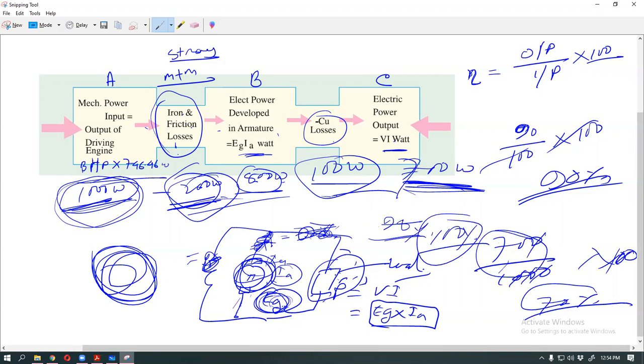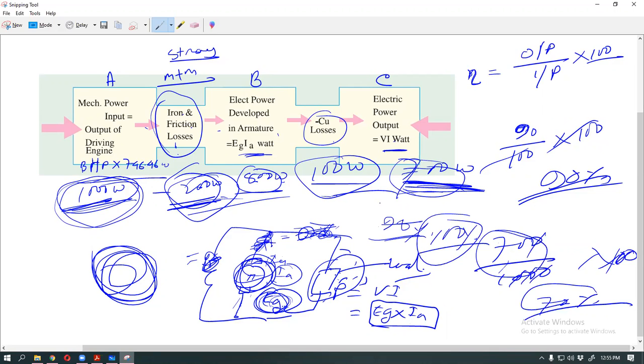So a good or best generator means efficiency 100%. But if your developed generator is 70% efficient, it is not the best generator of your market.